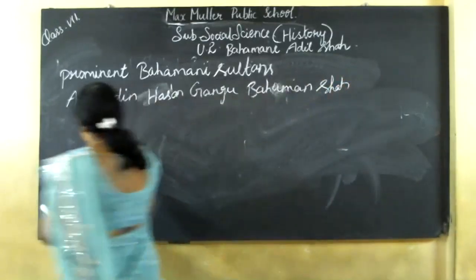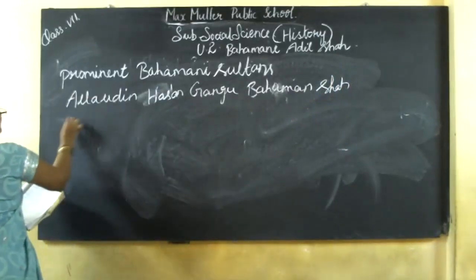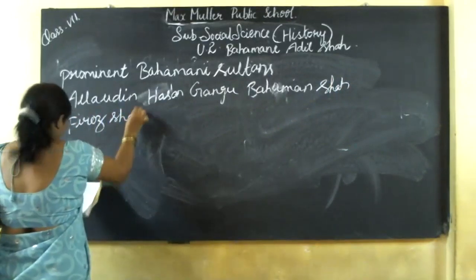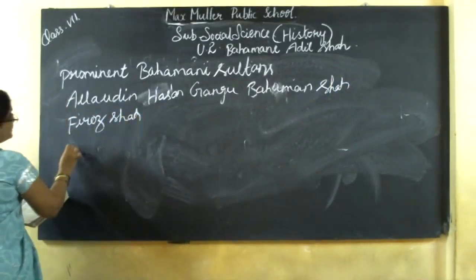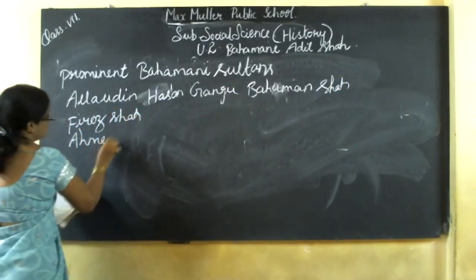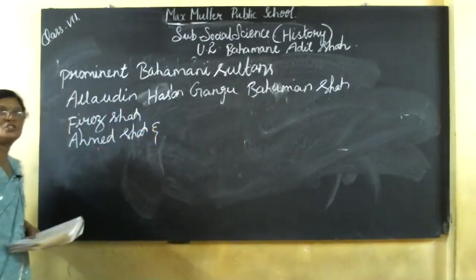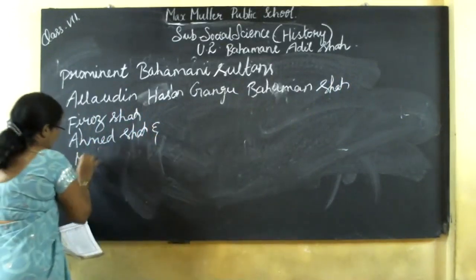One more is Firoz Shah. Then Ahmad Shah and Muhammad Shah III.